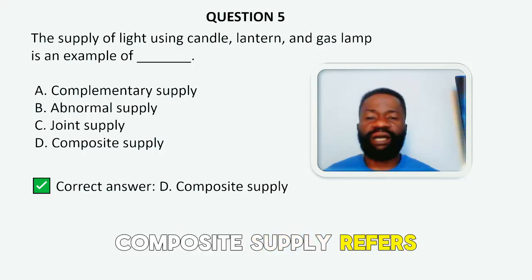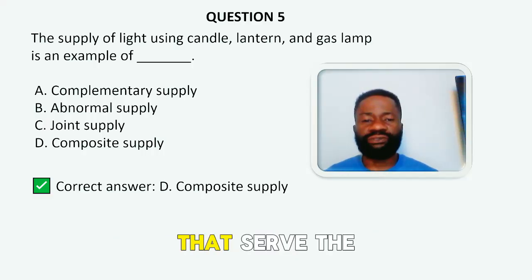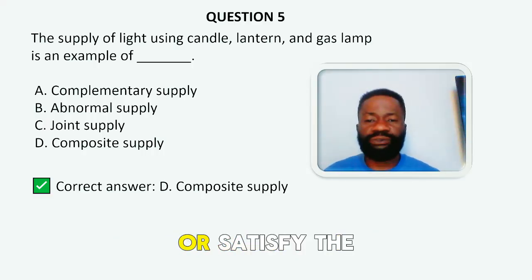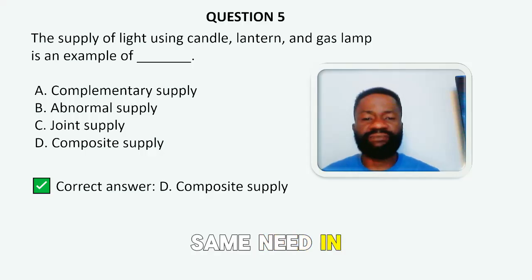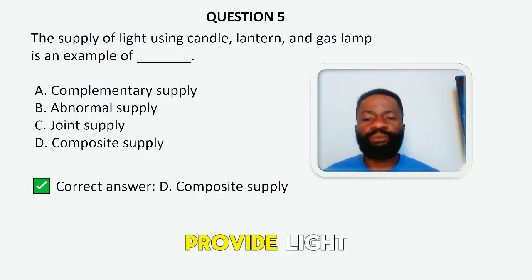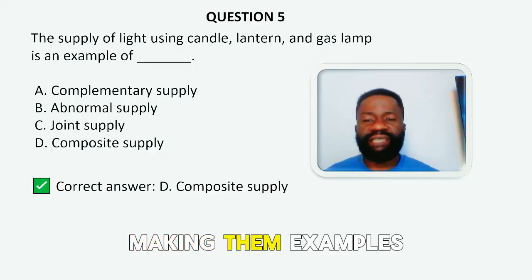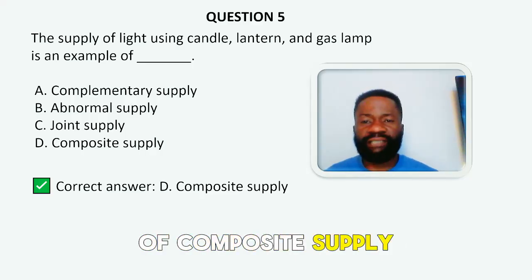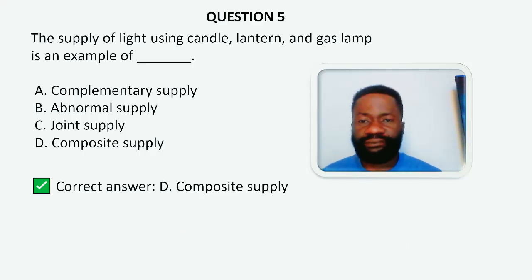Composite supply refers to different goods that serve the same purpose or satisfy the same need. In this case, candles, lanterns, and gas lamps all provide light, making them examples of composite supply. Next question.